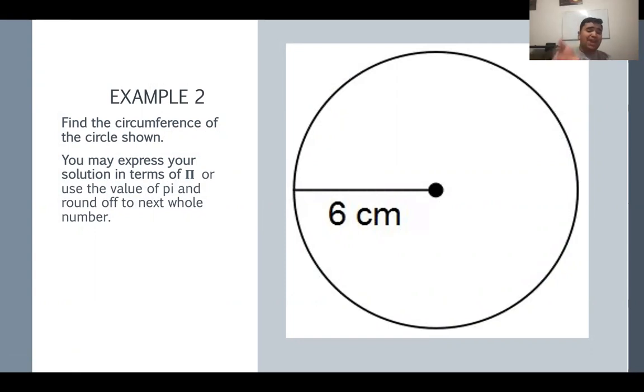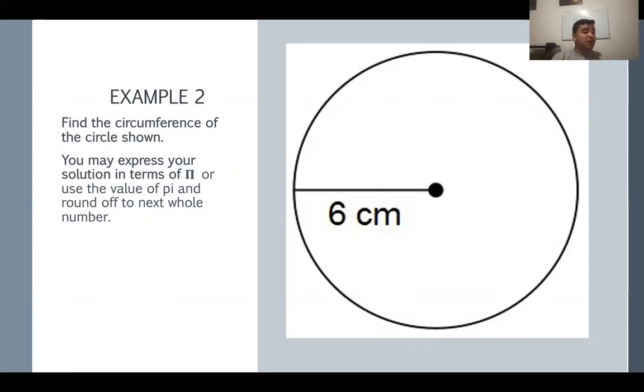So if we have a radius of 6 centimeters, remember that to find the circumference, we need to say circumference is equal to pi times the diameter. You get me? We have to find out what the diameter of the circle is. So if we have a radius of 6 centimeters, what is the diameter of the circle? 12. 12. Okay, so we have the diameter of 12.